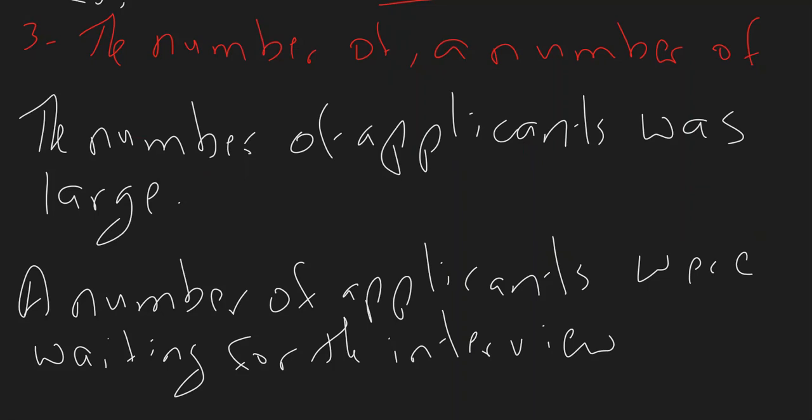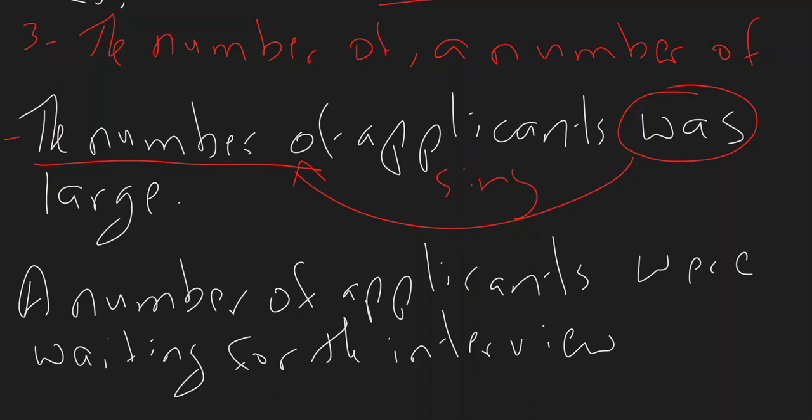Now, in terms of the number of or a number of, which one should we use as singular or plural? In the first example, the number of applicants was large, we always use the number of anything as singular, because whenever you use the number of, it works as one entity.